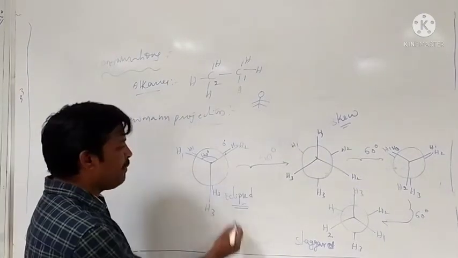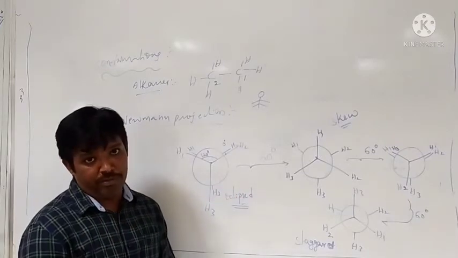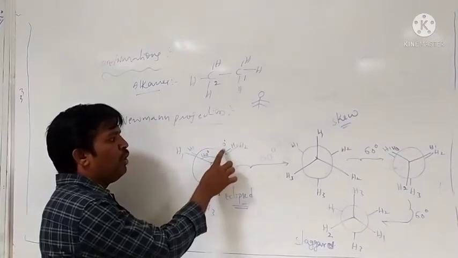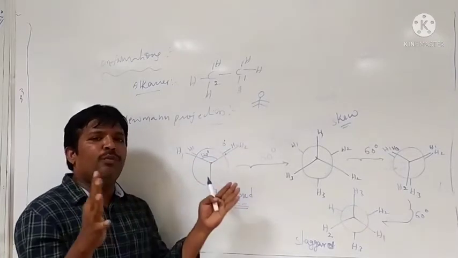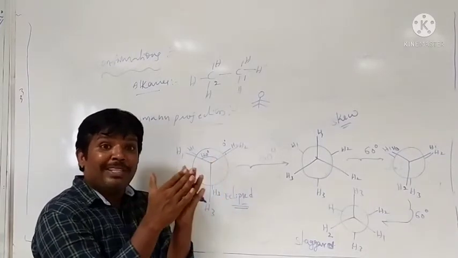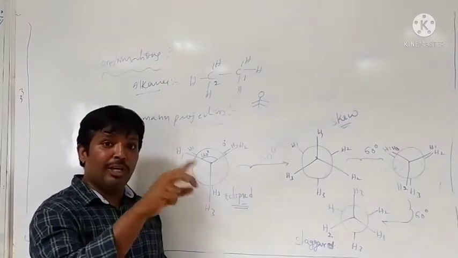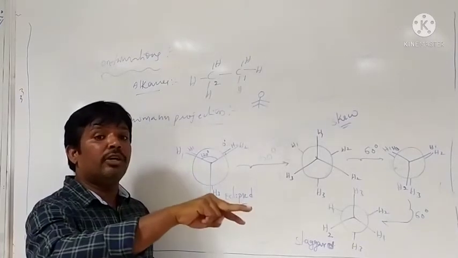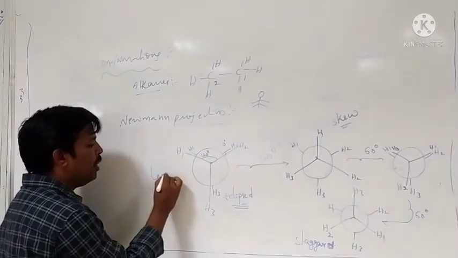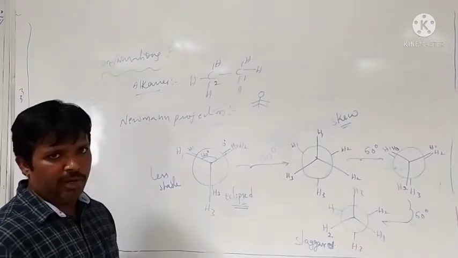In the eclipsed conformer, we observe so much repulsion. Why? Because the back and front carbons' hydrogens are very near to each other, so there is so much repulsion between them. That's why they have so much energy. Due to the high energy, that molecule is less stable.